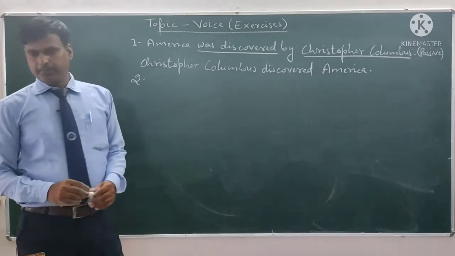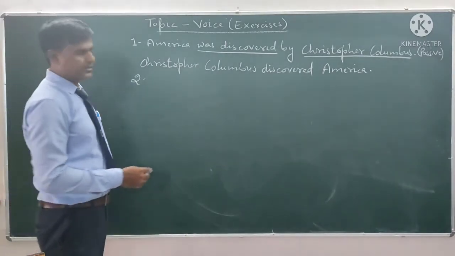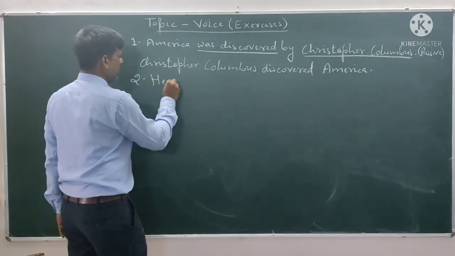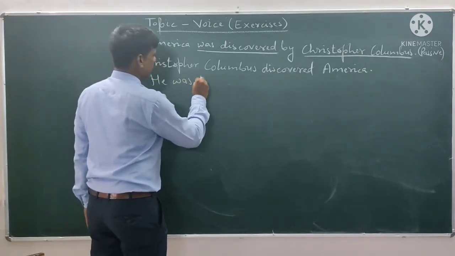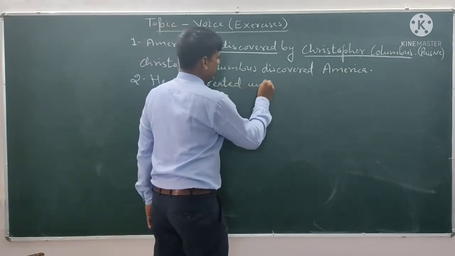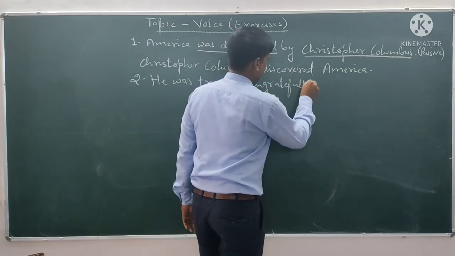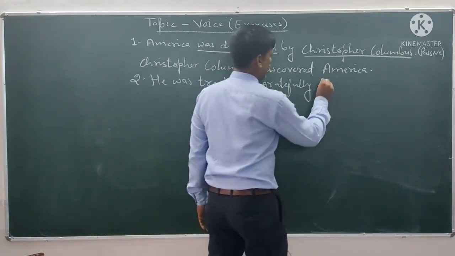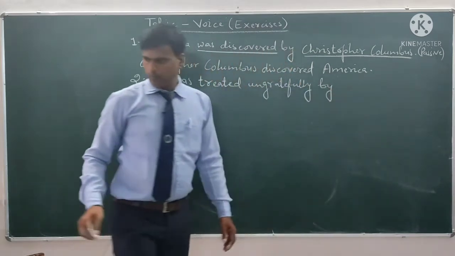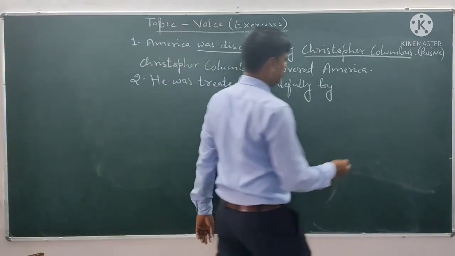The next one is: He was treated ungratefully by his sailors.